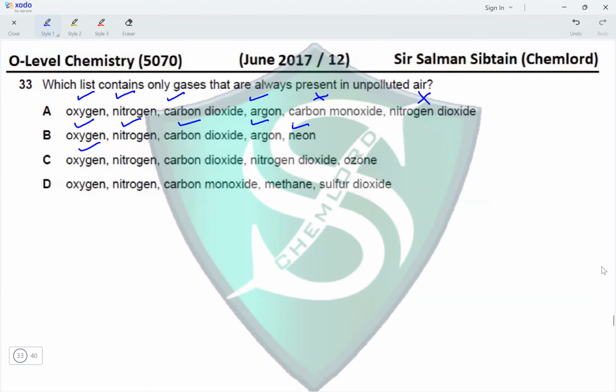C, we have oxygen, nitrogen, carbon dioxide. Nitrogen dioxide and ozone are not there in unpolluted air. And D, oxygen, nitrogen are there, carbon monoxide is not there, methane is not there, sulfur dioxide is not there in unpolluted air. So all the gases that are present in unpolluted air are listed in option B, making B the correct option for this question.